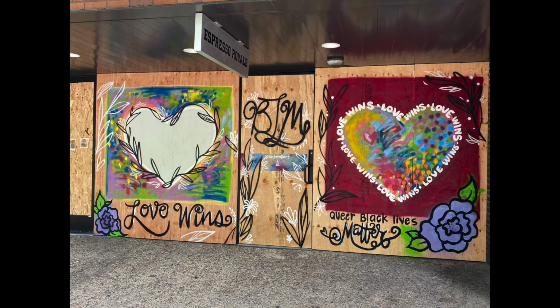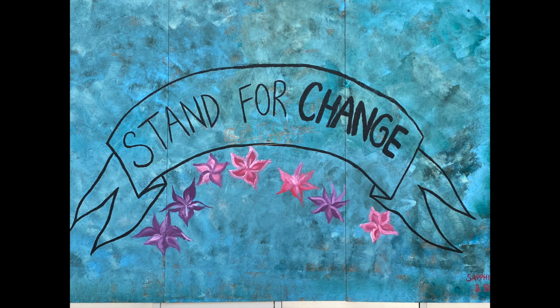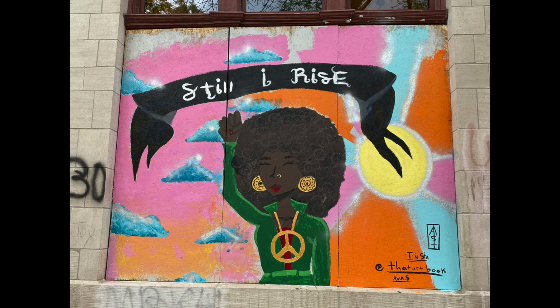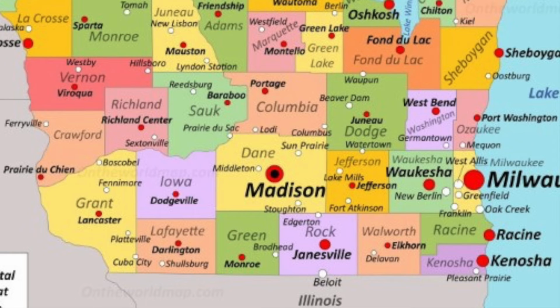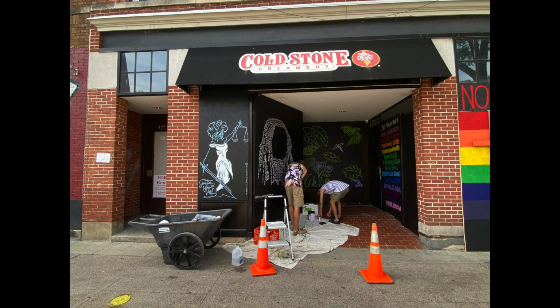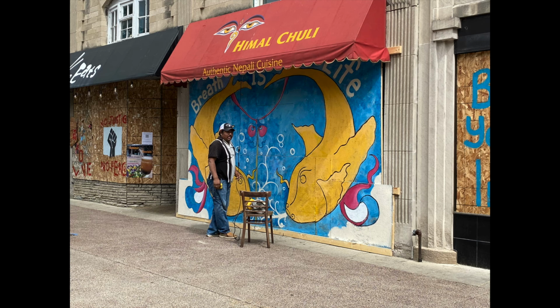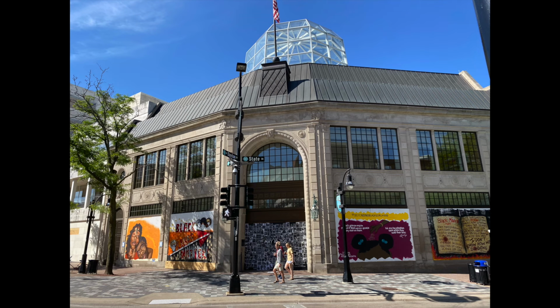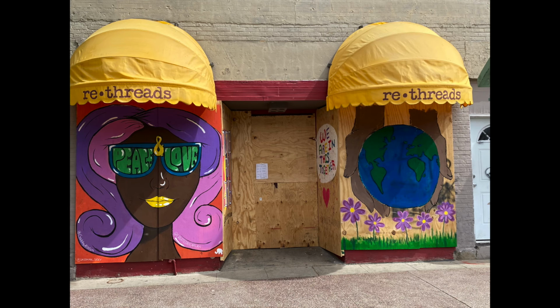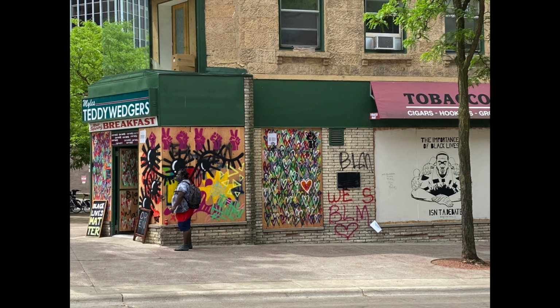Many of the murals created at this time express ideas and feelings about power, voice, strength, and hope. During the protests that took place here in Madison and Sun Prairie, many artists created murals to express their feelings. These murals were created in the windows of local businesses and were viewable to anybody in the public. Rather than going to a gallery or a museum to see the artwork, you could take a walk down State Street and see the murals. This is called public art.